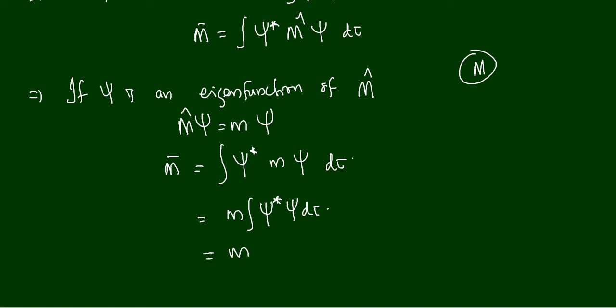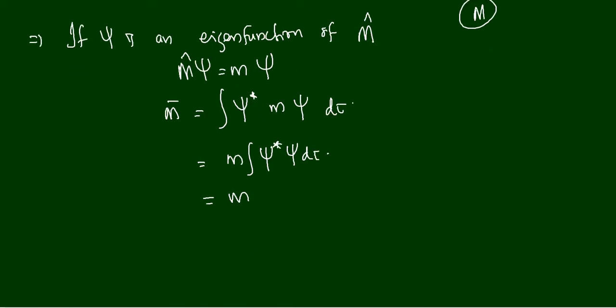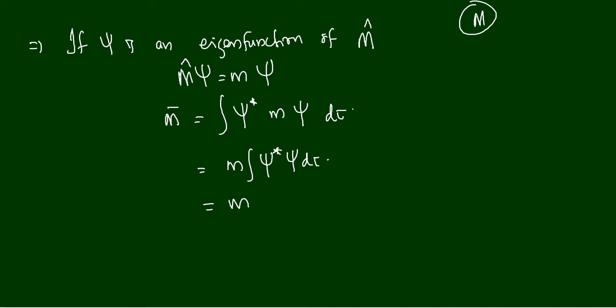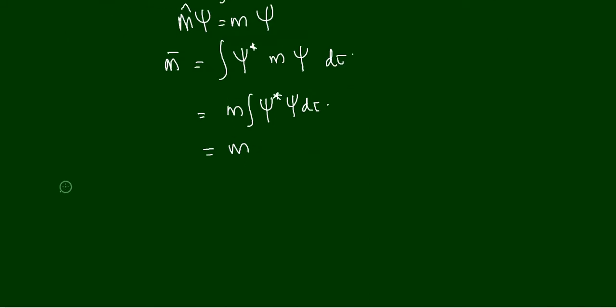What does it mean? If you are using this postulate for the expectation value equation for an eigenfunction, then we will readily get the eigenvalue. Now we are considering the case where psi is not an eigenfunction. Suppose psi is not an eigenfunction of m cap.